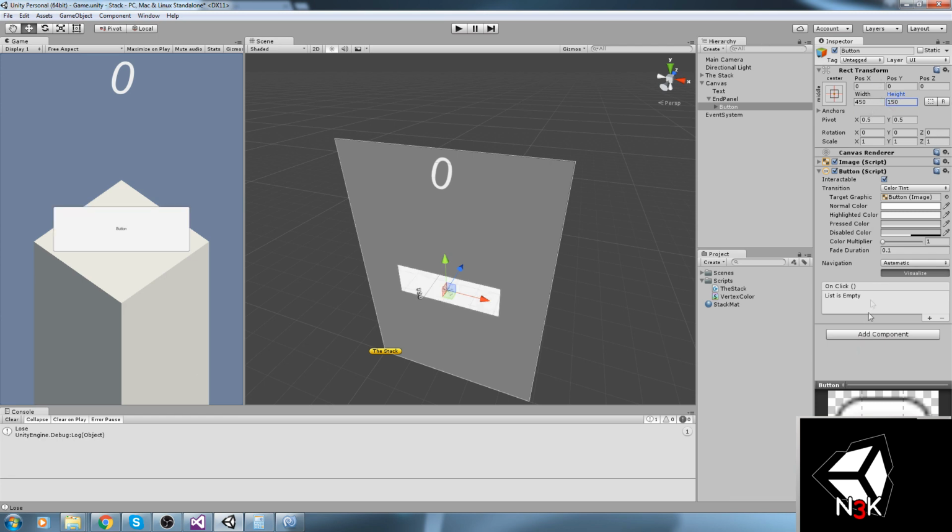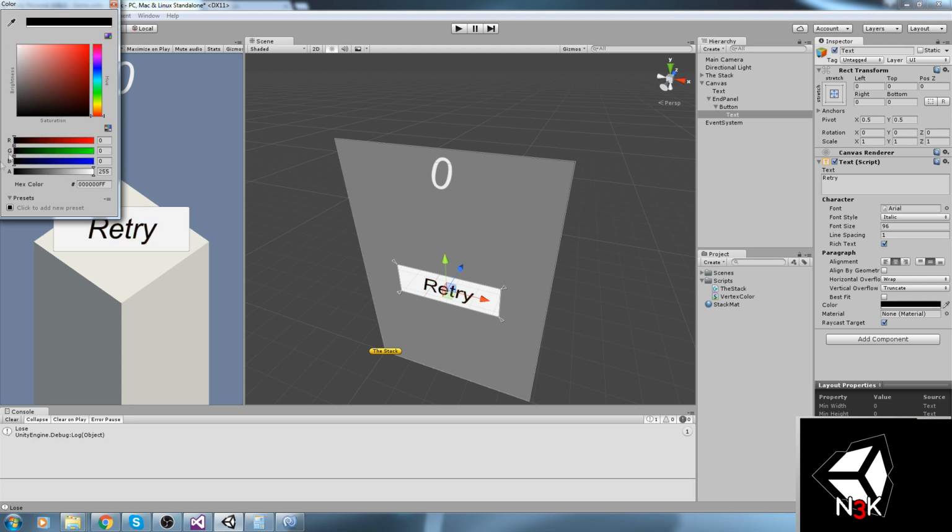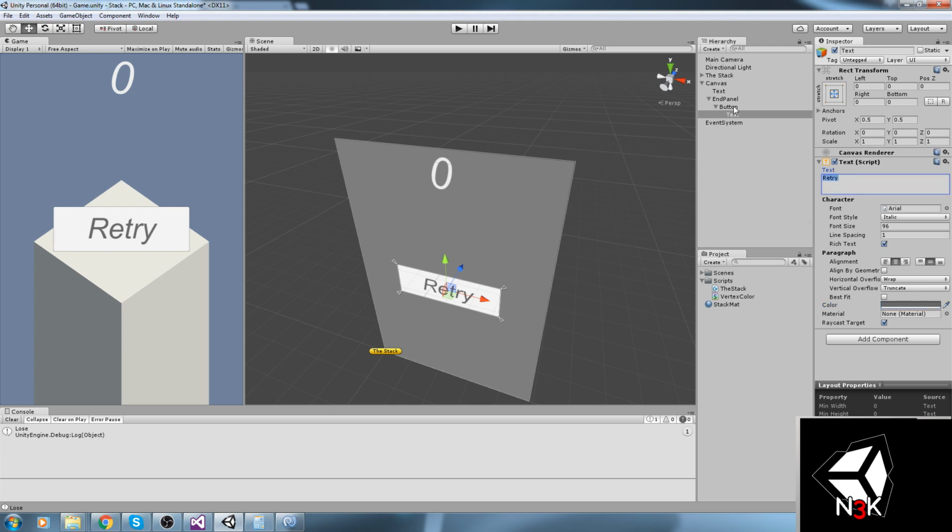This is the retry button. Font size like that, italic, why not? Of course, the art on the UI is never one of my strengths, as you could tell, but at least I try, right? So that's a retry button,